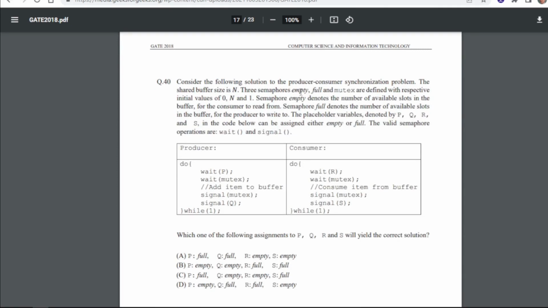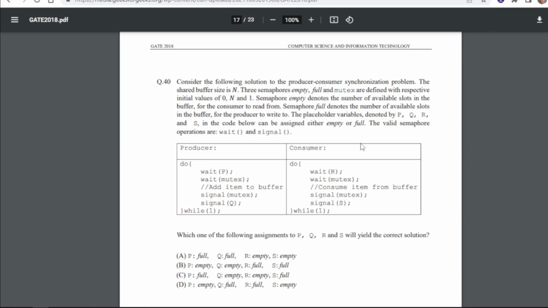Consider the following solution to the producer-consumer synchronization problem. The shared buffer size is n. The semaphores empty, full and mutex are defined with the respective initial values of 0, n and 1. Semaphore empty denotes the number of available slots in the buffer for the consumer to read from. Semaphore full denotes the number of available slots in the buffer for the producer to write to.